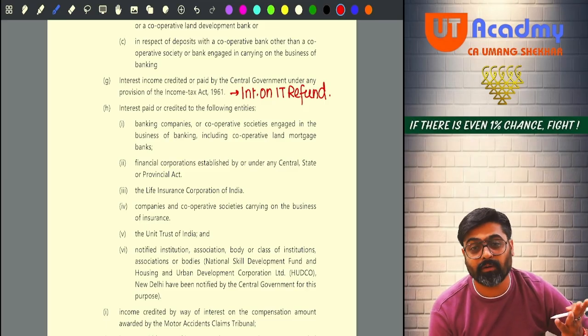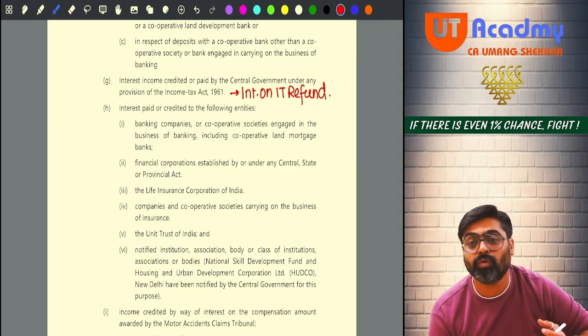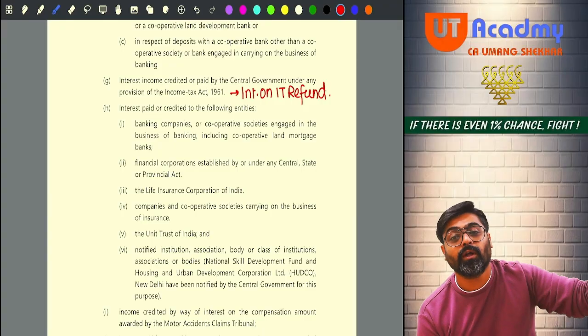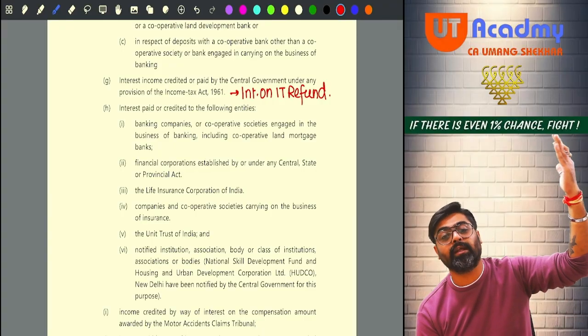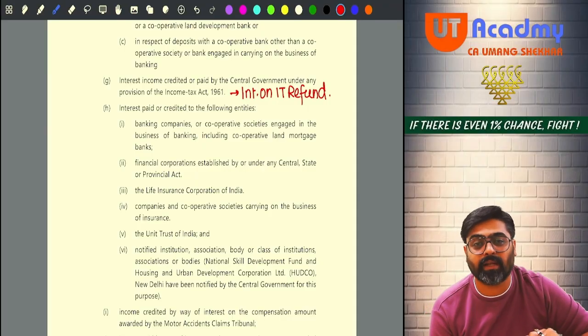See, usually the government takes interest if you delay in filing the return, if you don't deposit the amount of advance tax, if you default in payment of advance tax installment. This point is saying no, now the government is not taking interest from you. Government is giving interest to you as per the provisions of the Income Tax Act.